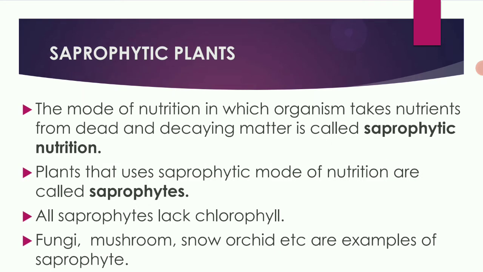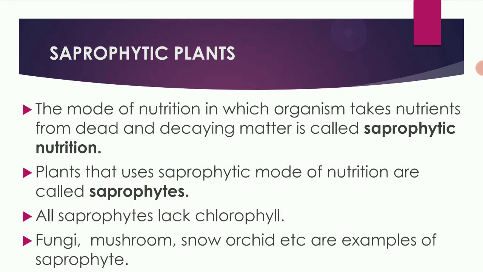Next, saprophytic plants. The mode of nutrition in which the organisms take nutrients from dead and decaying matter is known as saprophytic nutrition, and the plant that uses the saprophytic mode of nutrition is called a saprophyte.